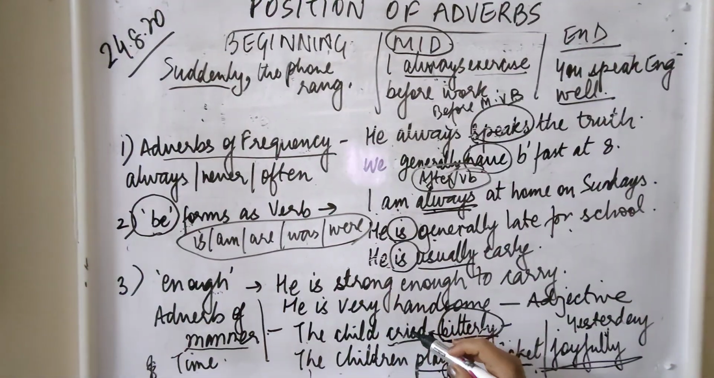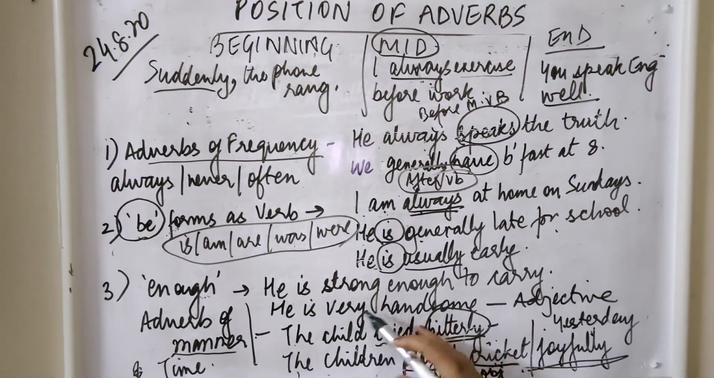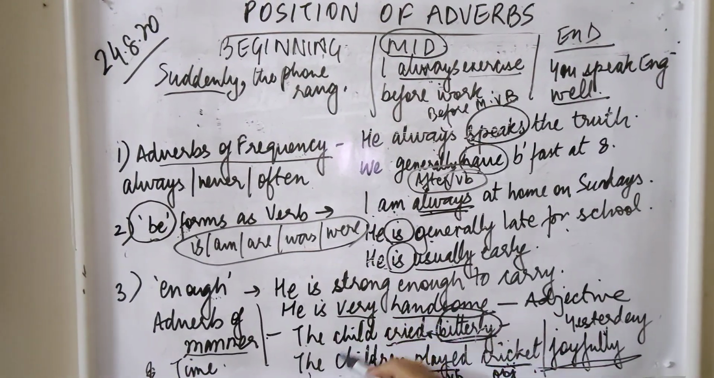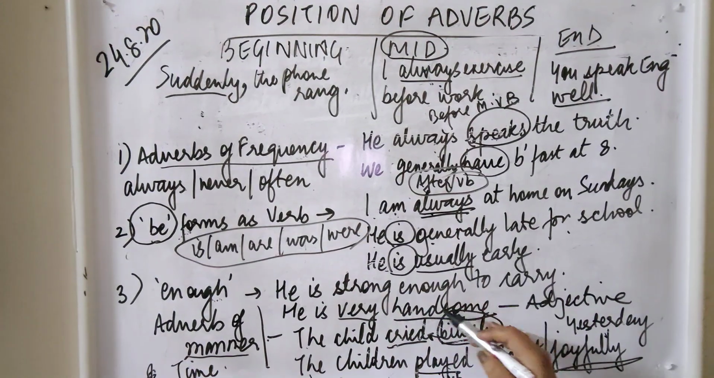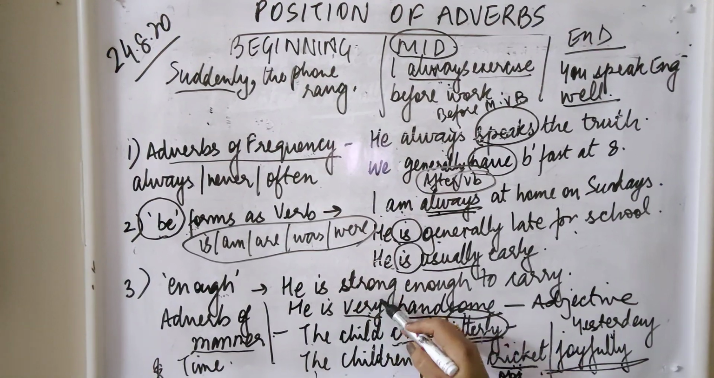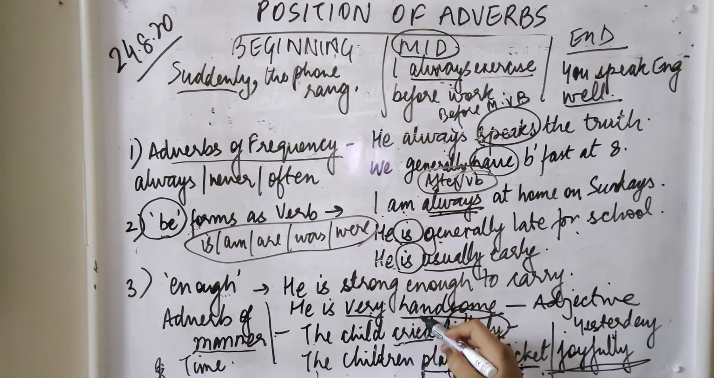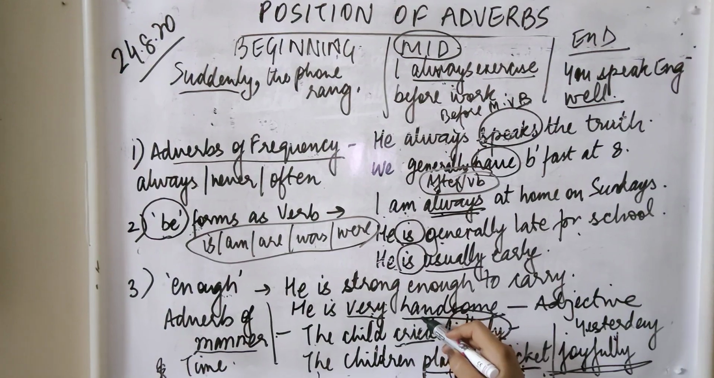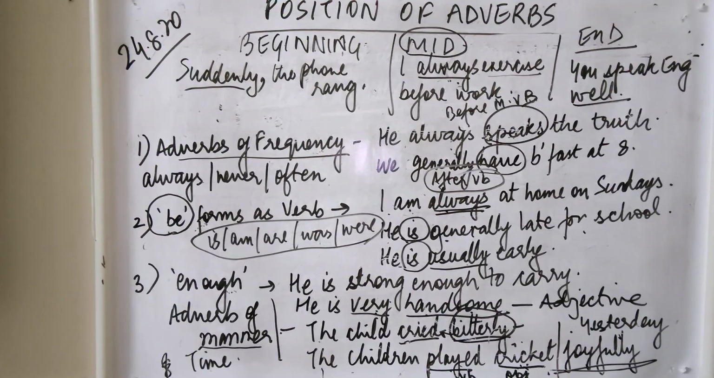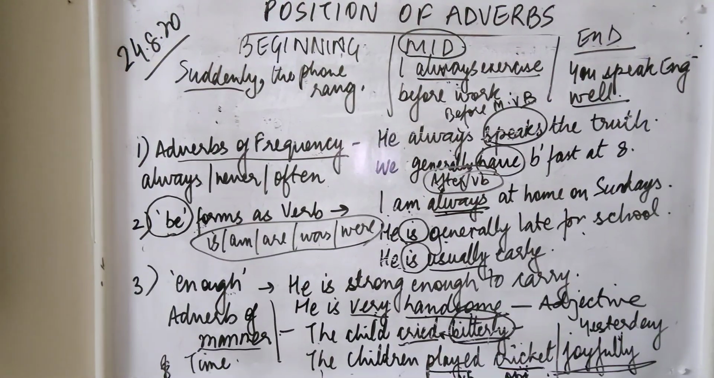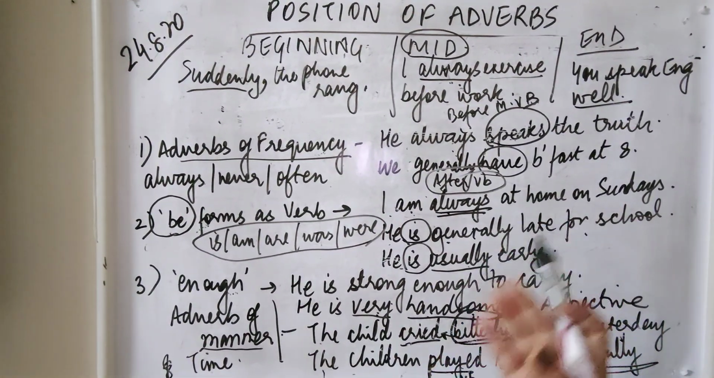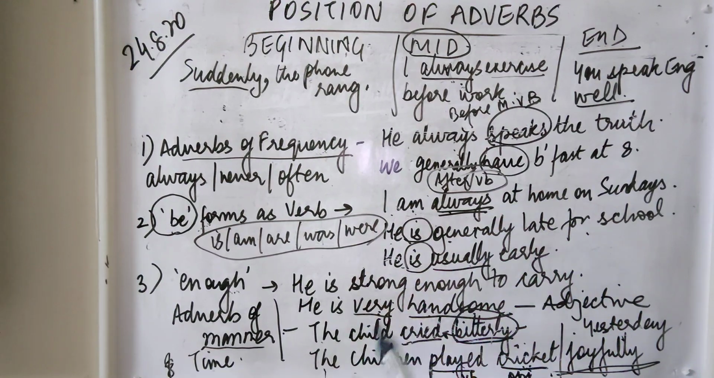Adverbs are placed just before the adjectives they are describing. For example, if I say he is very handsome, handsome is an adjective and very is an adverb. Very will be used just before the adjective which it is modifying. For example, he is too hardworking, or he is too untidy. So too is describing untidy, so it will be placed before it.